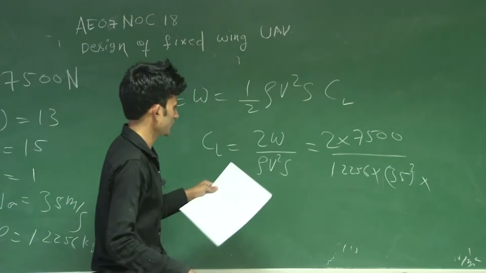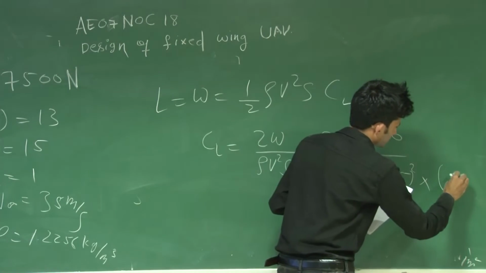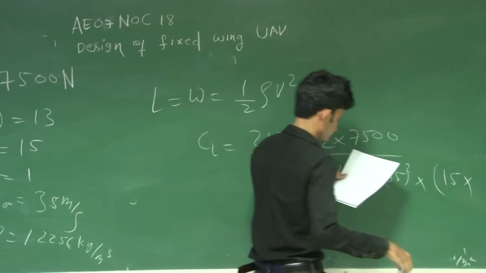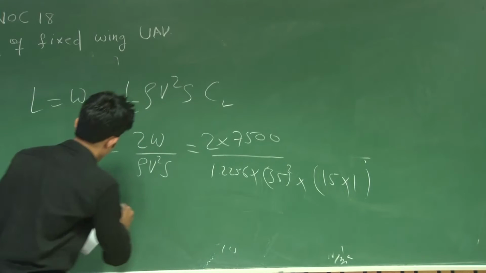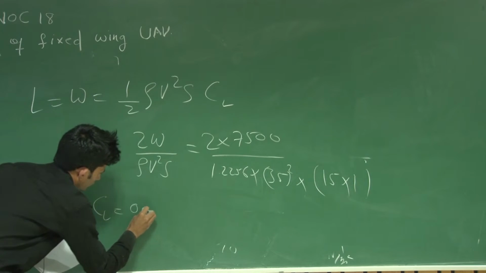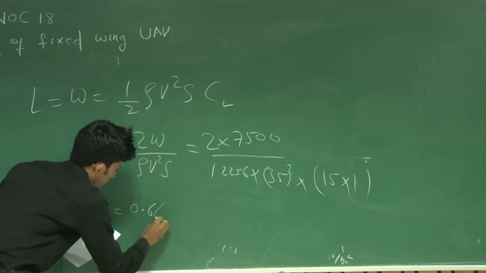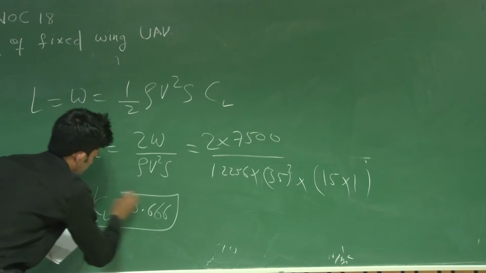What will be the area? B into C bar, so 15 into 1. So your CL will be 0.666. This will be the CL.